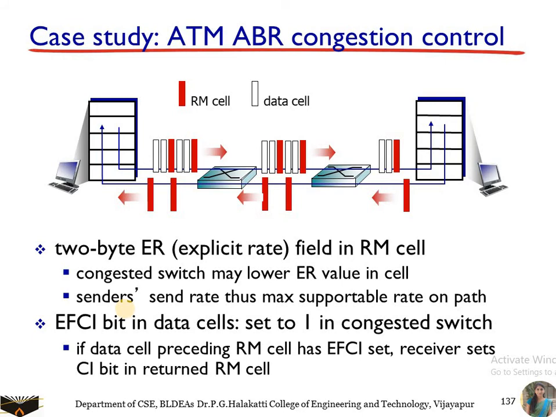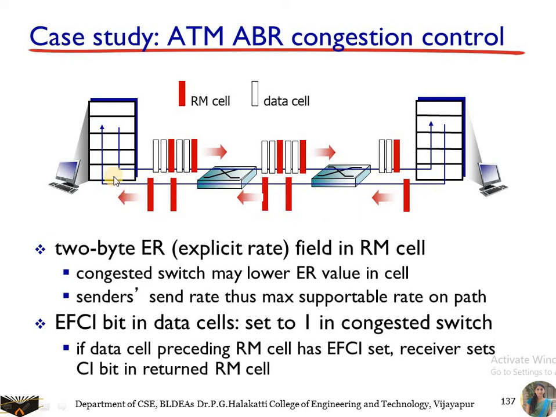Here we have the RM cells and the data cells. RM cells carry explicit information about congestion in the network. We can see them in the diagram, indicated with the red colored cells. They have been sent from the sender to the receiver, and the receiver returns them to the sender. We can see the red cells returning to the sender.